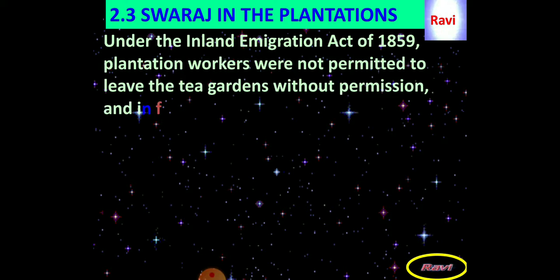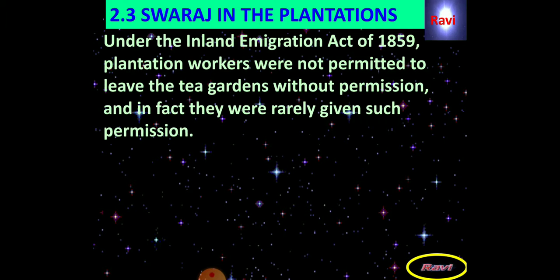Now the next subtopic which I am going to explain in this lesson is about Swaraj in the plantations. Under the Inland Emigration Act of 1859, plantation workers in Assam were not permitted to leave the tea gardens without permission, and in fact they were rarely given such permission.